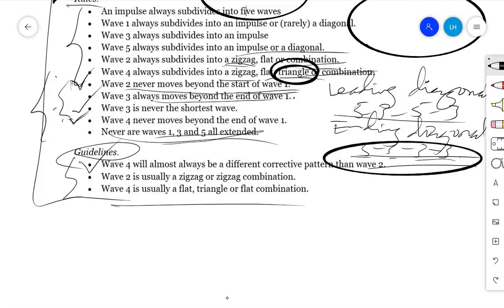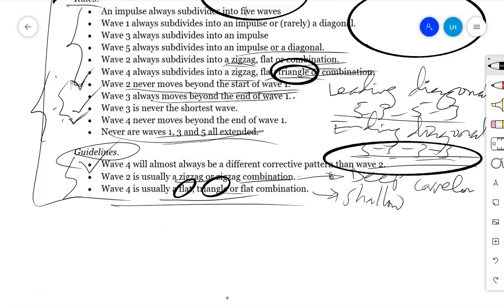Wave number 2 is usually a zigzag or zigzag combination. This being a zigzag or zigzag combination is for the purpose of having a very deep correction in wave number 2. Then wave number 4 is usually a flat or triangle or flat combination. Having a flat or a triangle in wave number 4 gives a message of shallow correction, and having a zigzag or combinations of zigzag gives a message of deep correction.